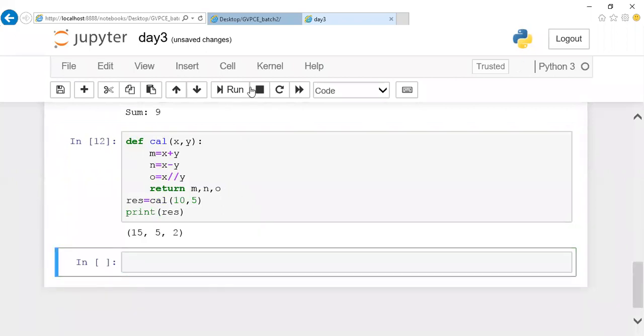So you can notice that by using return, I can return more than one value at a time from a function, which is a unique feature of Python. But in C or C++, that's not possible; by using return, I can return only one value. Here, the addition of 10 and 5 is 15, which I return using M. The subtraction of these two values is 5, which I return using N. The division of these two values is 2, which I return using O. Like this, I can return multiple values at a time.